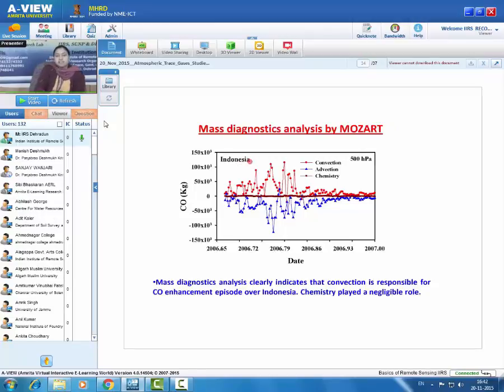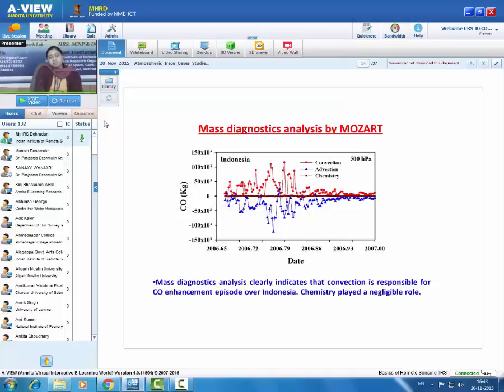So for this we have taken the mass diagnostic analysis of the model. The x-axis shows the date, varying from September 2006 to December 2006, and the y-axis shows carbon monoxide weight introduced at 500 hectopascal because of convection, advection and chemistry.